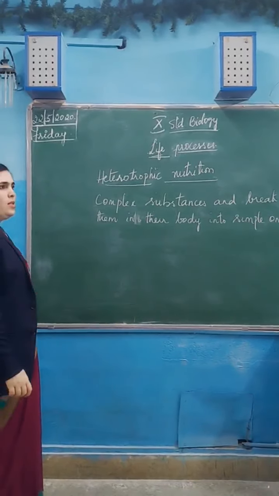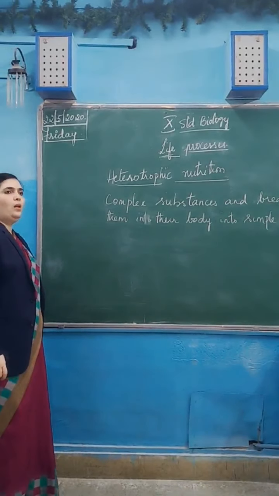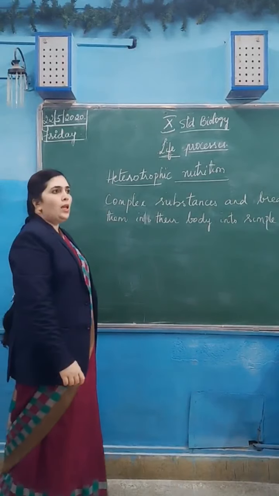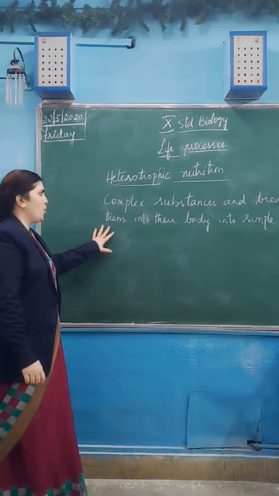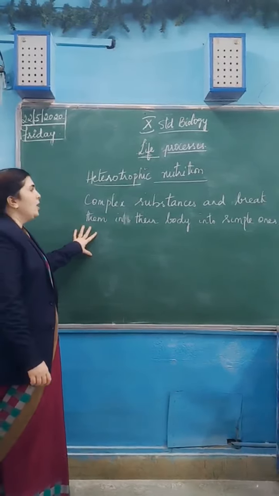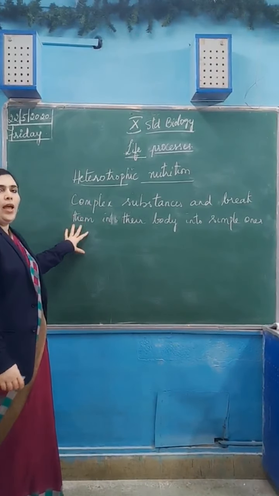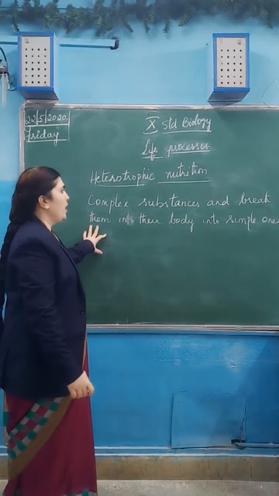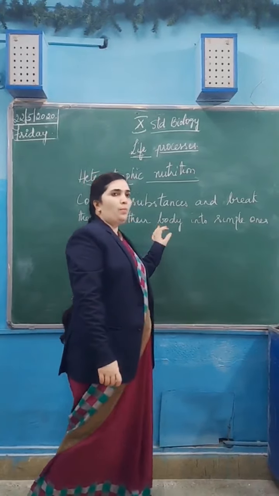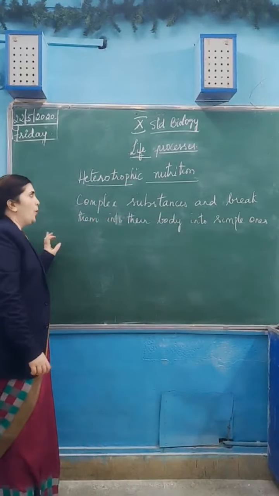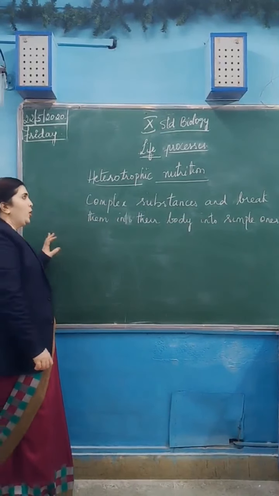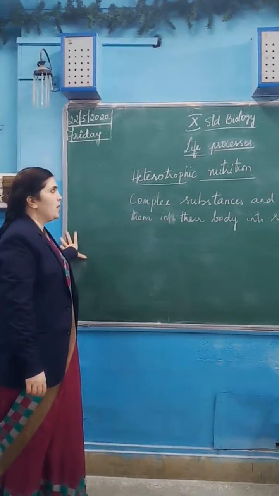In photosynthesis, the plants take the simple raw materials and they process the bigger molecules, larger compounds. But here, in heterotrophic nutrition, the complex substances are taken and they are broken down in their body into the simple ones, and the simple ones are thus used in their body. Heterotrophic nutrition is of many types.